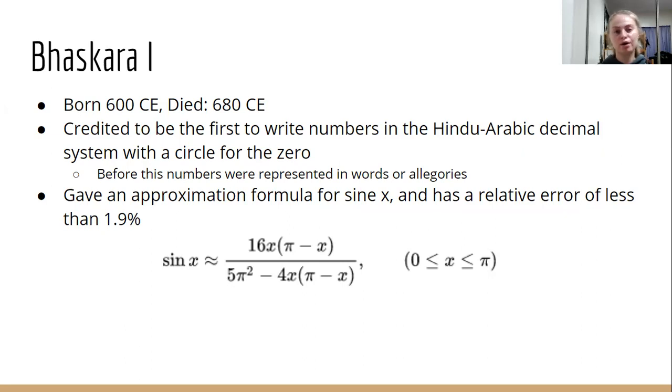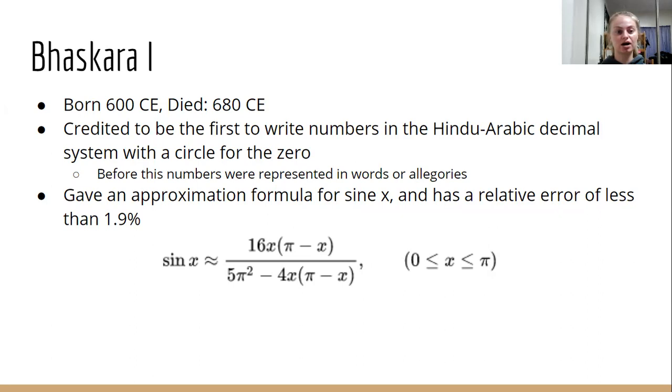So the number 1 would have been represented by something like the moon. Number 2 would have been represented by wings or eyes, because those come in pairs. And then number 5 probably would have been represented by the 5 senses. But with this discovery, they started writing numbers in the Hindu-Arabic decimal system.